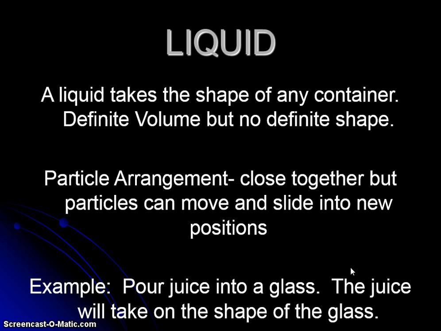The particle arrangements. In liquids, particles are close together, but the particles can move and slide into new positions. An example of a liquid would be pouring juice into the glass. Okay, like I said, the juice is going to take the shape of the glass. That makes it a liquid. But we could pour it into a graduated cylinder and measure the volume. Okay, so that makes it a liquid because it takes the shape of whatever container it's in.